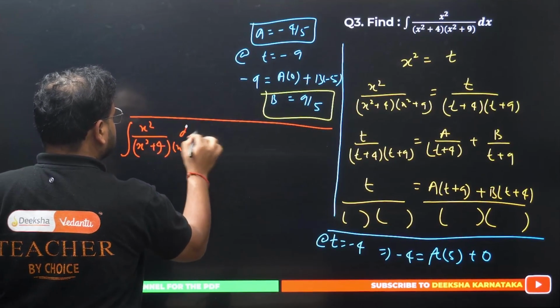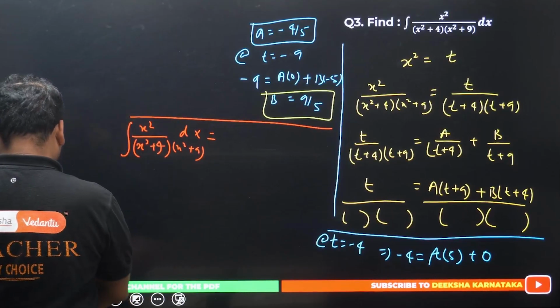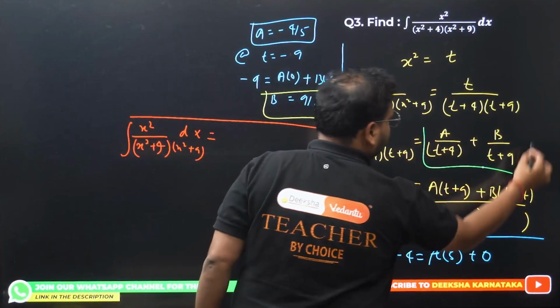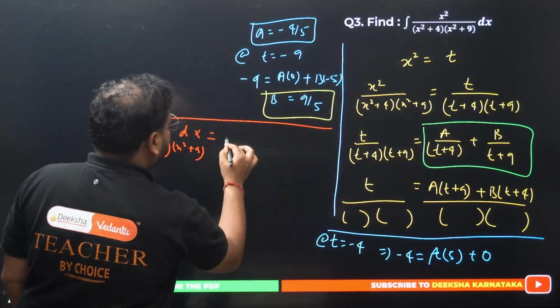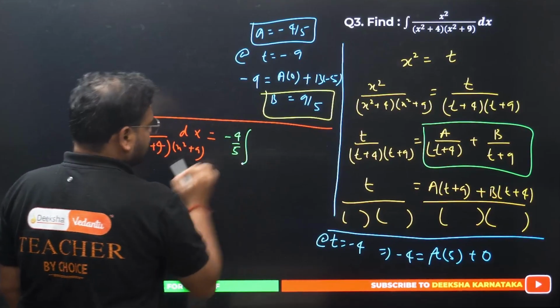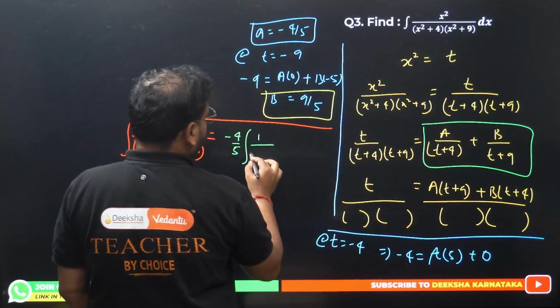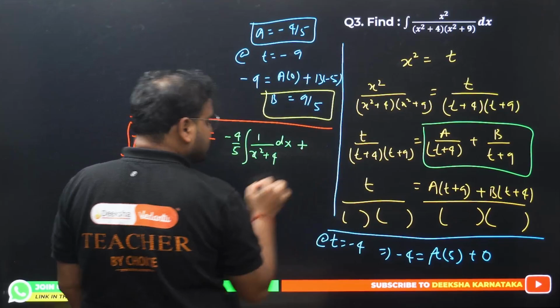I'm writing this using A and B, in this format. A upon, what is A value? A value is minus 4 by 5, so minus 4 by 5, and we have integration of 1 upon t plus 4, so x square plus 4, with dx, plus sign.